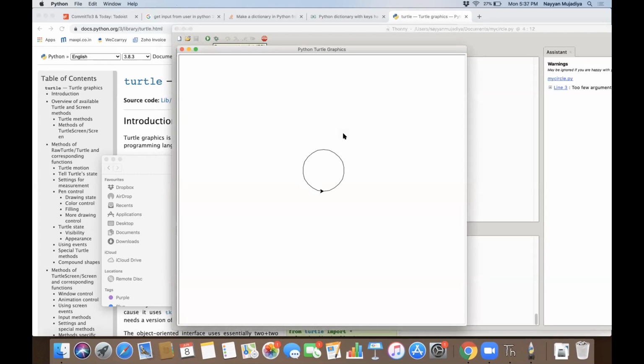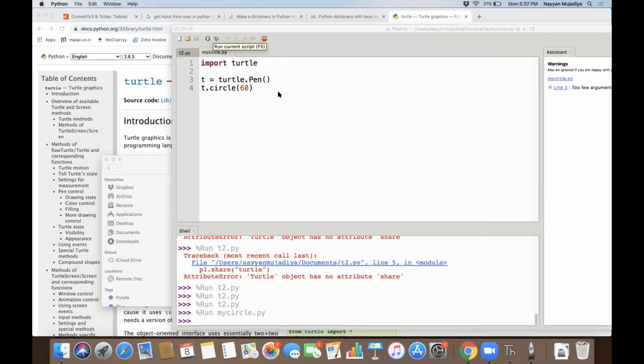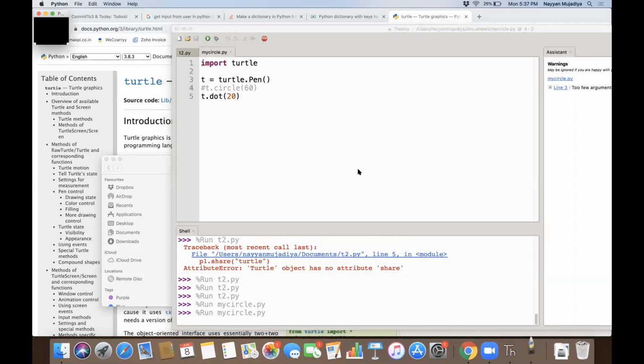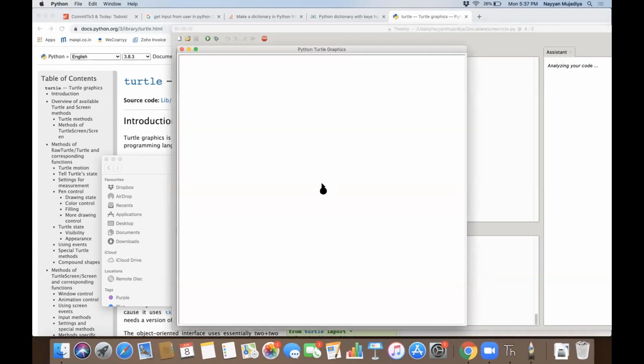But there's a lot of code behind that t dot circle. There must be, because this is a sub command, like, what do you say, a shortcut. Yes, there must be much more code behind. You can do the dot also. Let me do the dot. See, this is a dot. It is basically a filled circle, but very small.